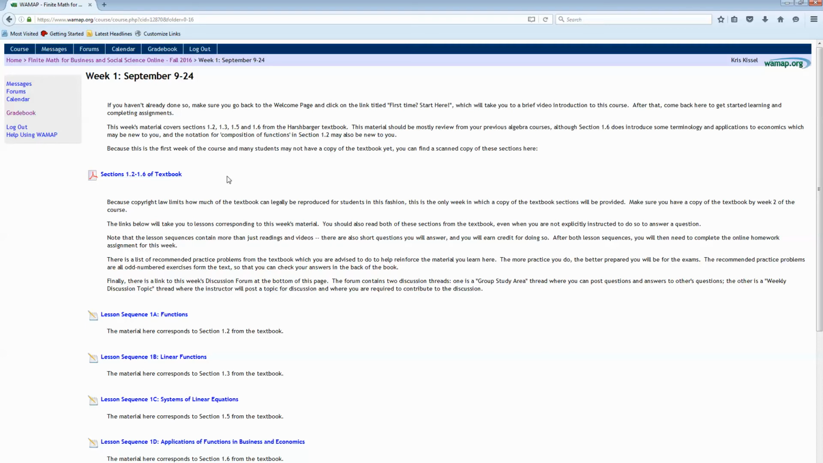Now, copyright rules are going to prevent me from scanning any more of the textbook. But just for this first week, you've got the first chapter available, so you can get to work immediately. You will need your own copy of the textbook by the second week of the quarter.